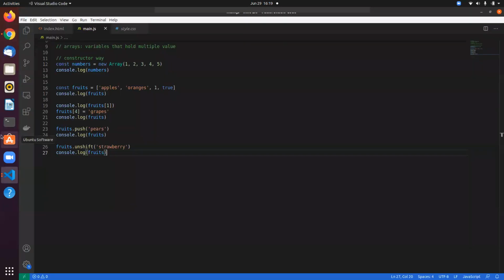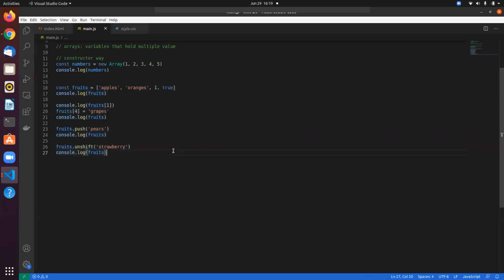So there are a lot of methods in arrays that you can use. You can look up the documentation of JavaScript if you want, and there are a lot of operations that you can do with arrays. These are the operations that are commonly used when you are going to build a real world project. So it's useful to know a bit about what each of these functions or methods do, right? So now we know a bit about arrays.